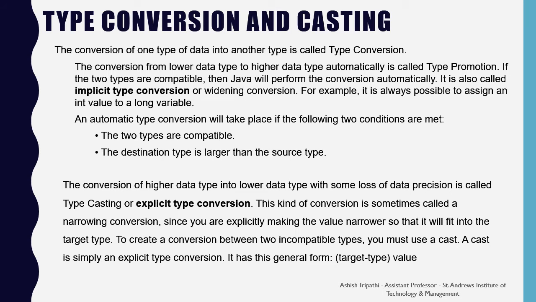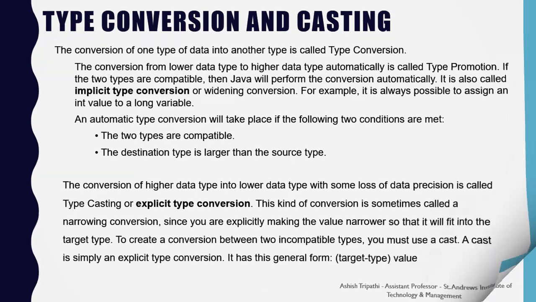It has the general form of target type written in the parentheses. So, whenever we want to typecast a higher data type into a lower data type, then we precede its declaration with the target type written inside the parentheses. This will be done with some loss of data.